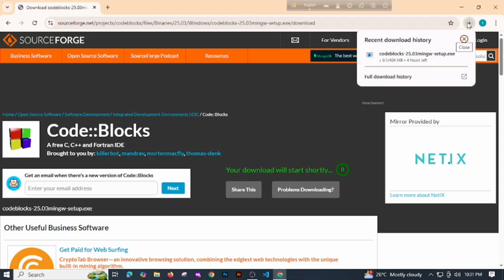Here it's downloading now, and here we can see our download history. Now it will take a few minutes here.